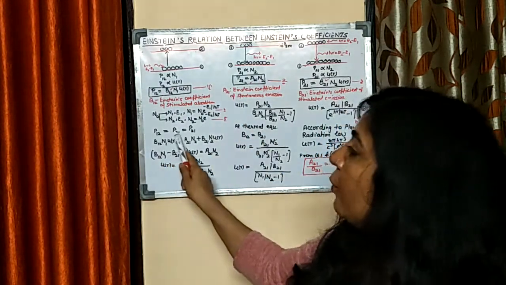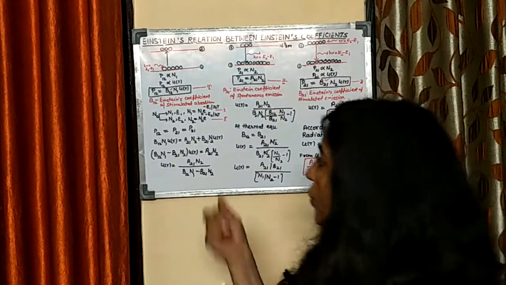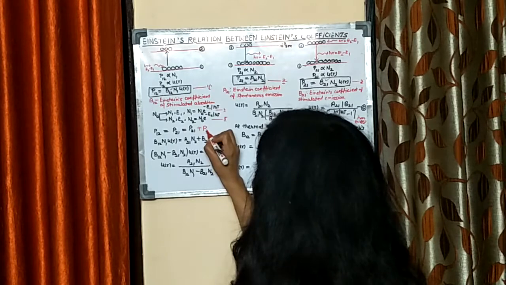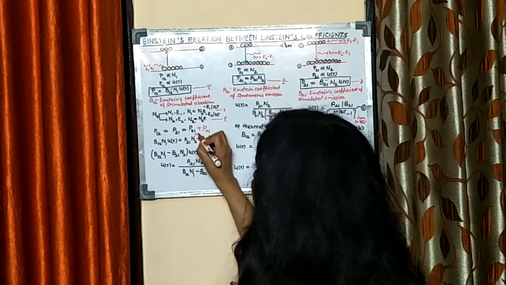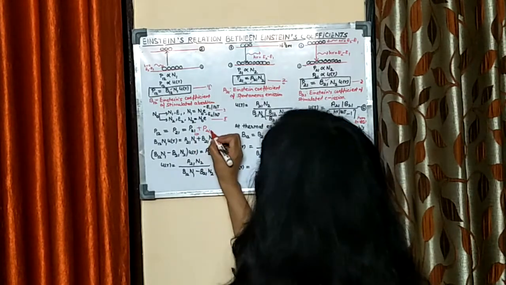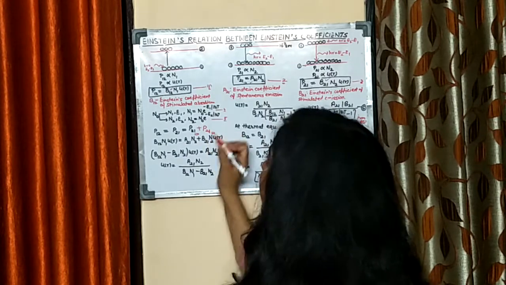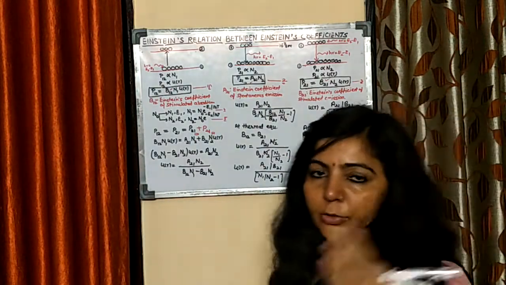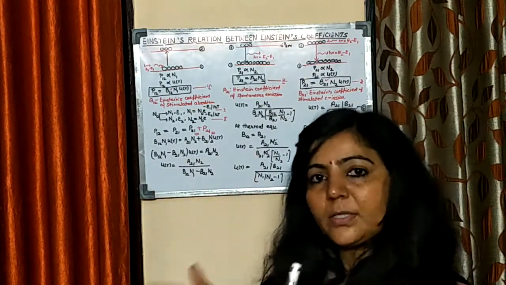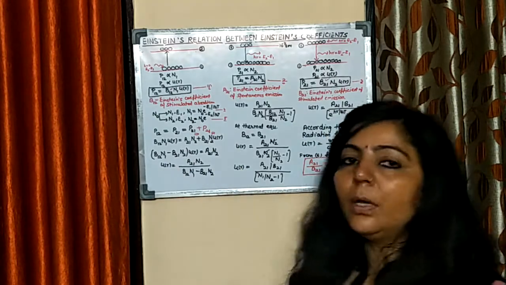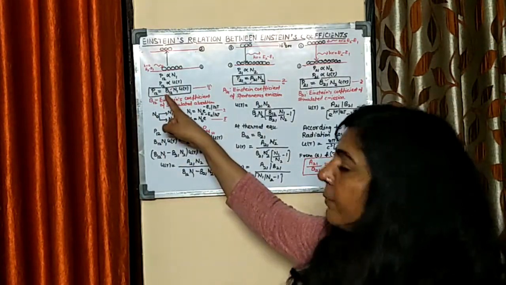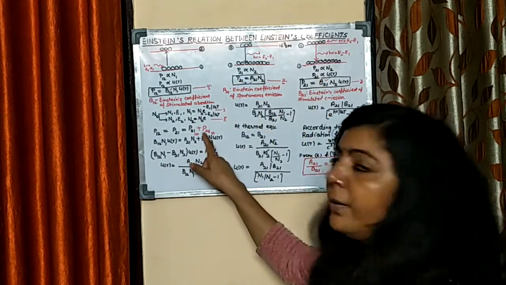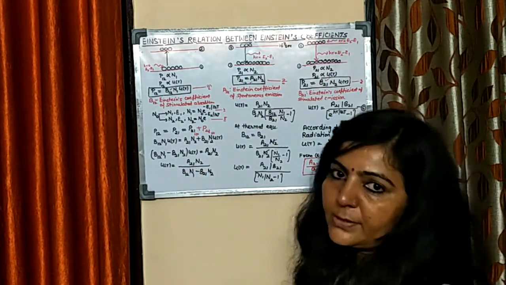It means P12 will be P21, and this P21 is a combination of two factors. The first one is P21 spontaneous, and the second is P21 stimulated, because from 2 to 1 they can come down through two processes. One is spontaneous and one is stimulated. So you have to add these two. Now substitute the value of P12 from this equation, P21 spontaneous from here and P21 stimulated from here. After substitution you are getting this.